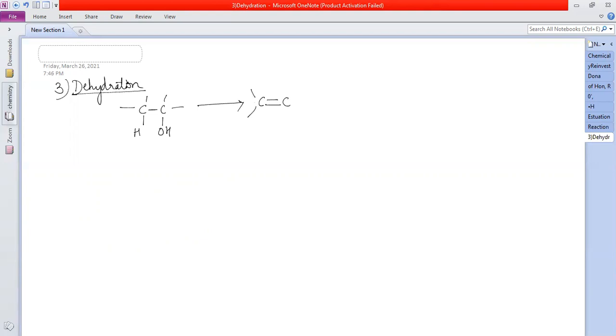Alkene, plus water. Yes. Dehydration. I'm taking out water. Alkene I'll get. So what are the dehydrating agents we can use? First one, we can use concentrated sulfuric acid. Yes, beautiful, very good dehydrating agent.